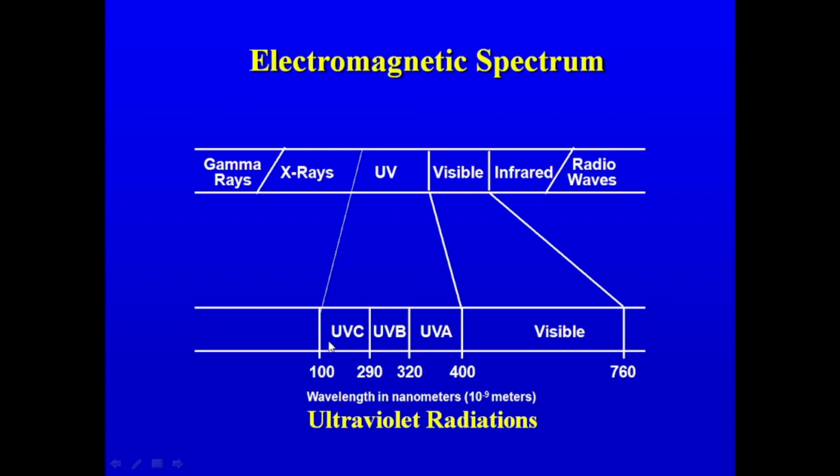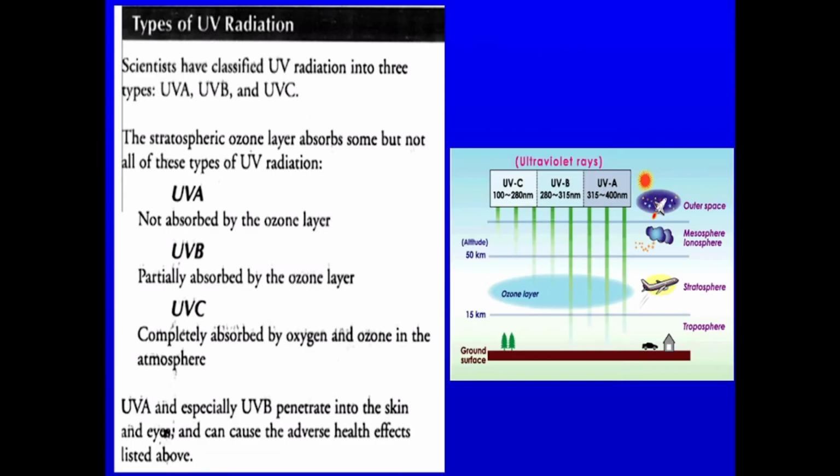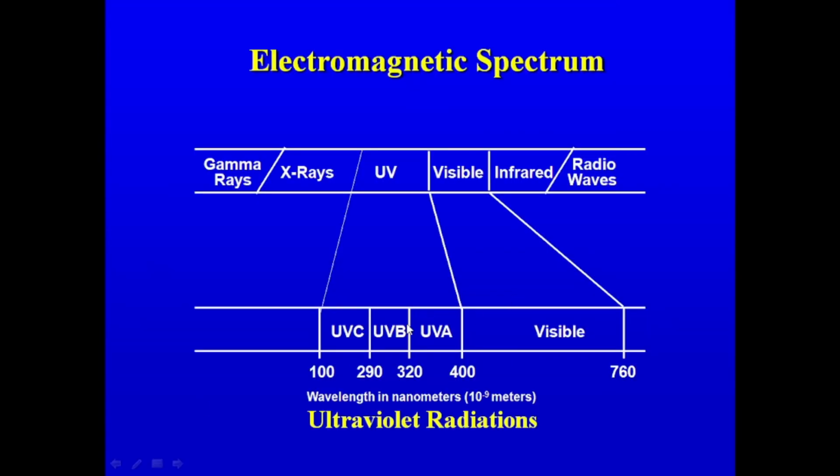So as per Planck's quantum theory of radiations, the energy of the radiation is inversely related to its wavelength. It is inversely related to its wavelength.